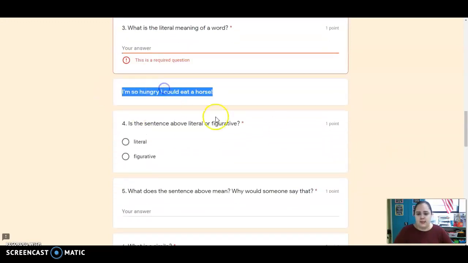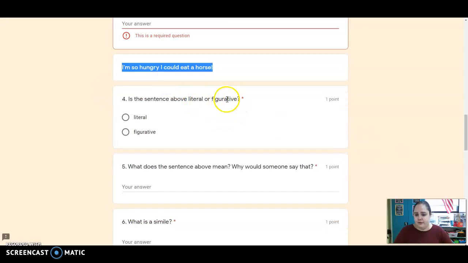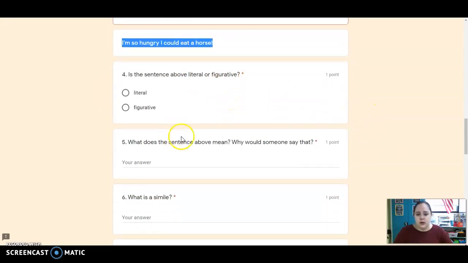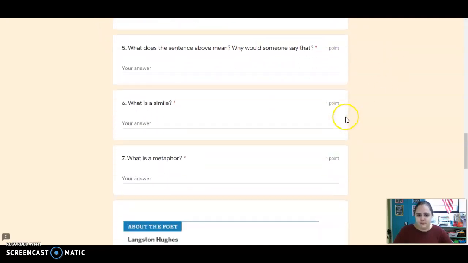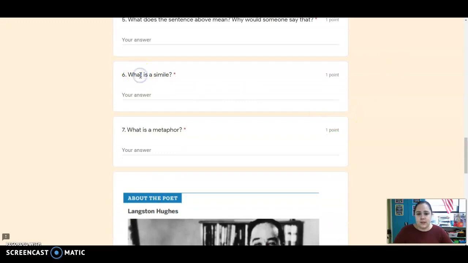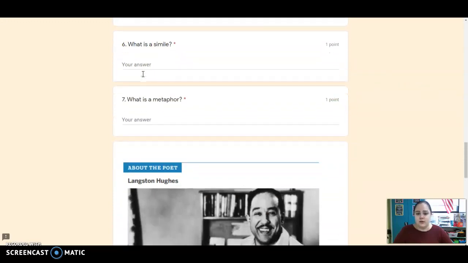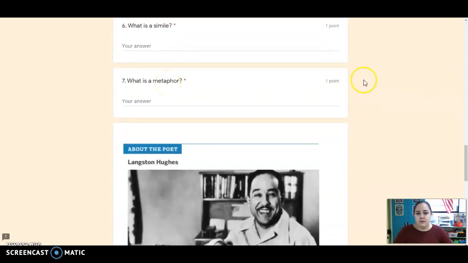Okay, so this one asks, is this sentence literal or figurative? I'm so hungry I could eat a horse. Number 5 asks, what does that mean? And why would you say that to someone? So this same quote here, what does that mean? And why would someone say that? Number 6, what is a simile in your own words? Number 7, what is a metaphor in your own words? Okay, please make sure to rewind this video, listen to that vocab again. Every answer you need is there.